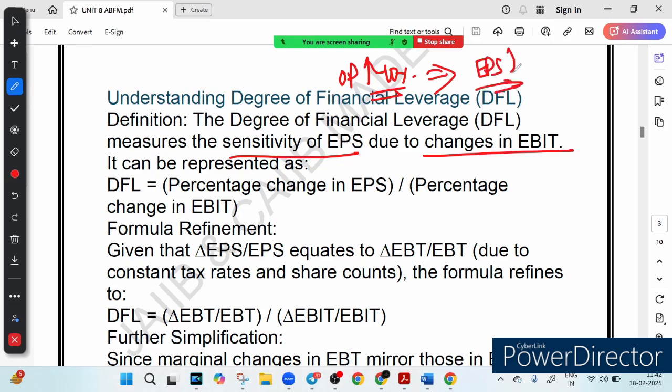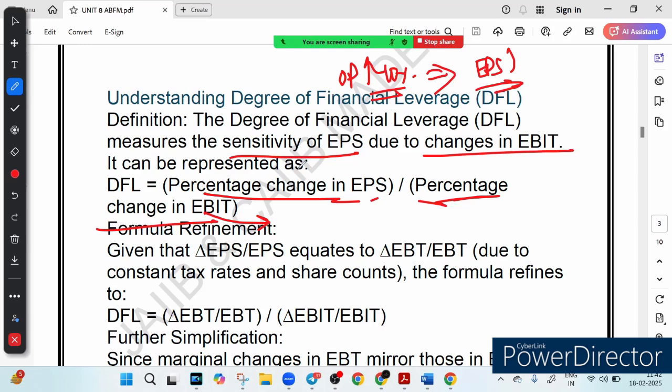And what is the formula for DFL? The formula for DFL is percentage change in EPS upon percentage change in EBIT. So what is EBIT? EBIT is nothing but operating profit, and EPS is earnings per share. Operating profit is EBIT, you know, right? So if your operating profit changes by 10%, how much will your EPS change?